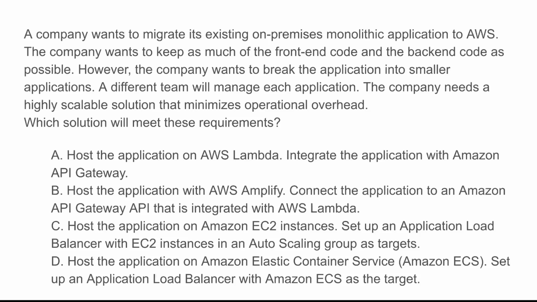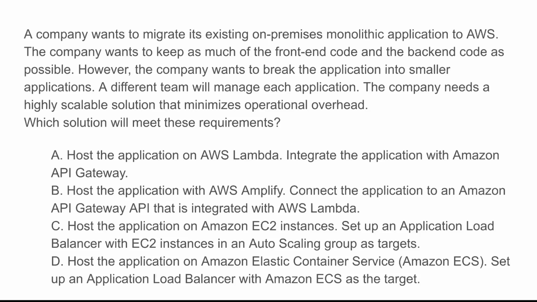This question describes a company that wants to migrate a monolithic application to AWS, to retain as much front-end and back-end code as possible, break the application into smaller applications managed by different teams, and ensure high scalability with minimal operational overhead. Always the goal is to find the best AWS solution that supports this transition. So let's analyze our options.